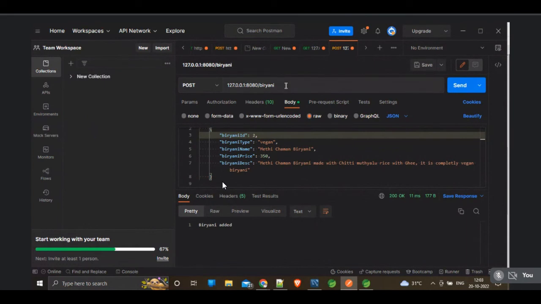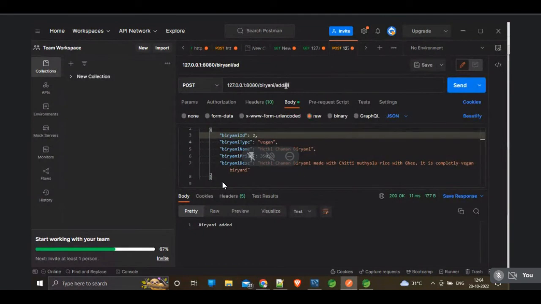And guys, many people try to add content in the request body, but nobody mentions the content type as application JSON. Content type application JSON is mandatory to push the data, because we are using JSON type of data.